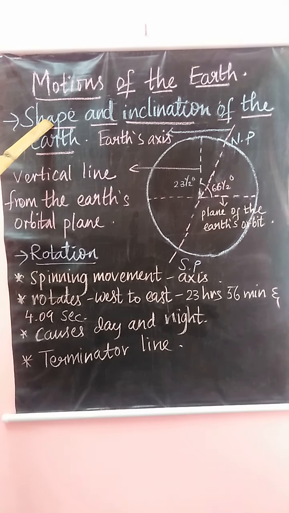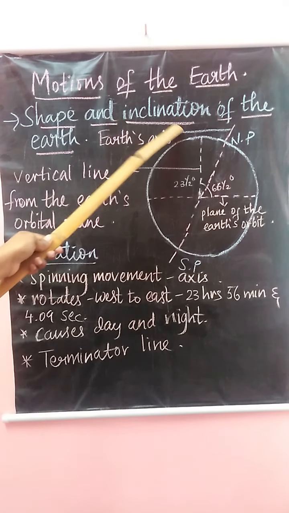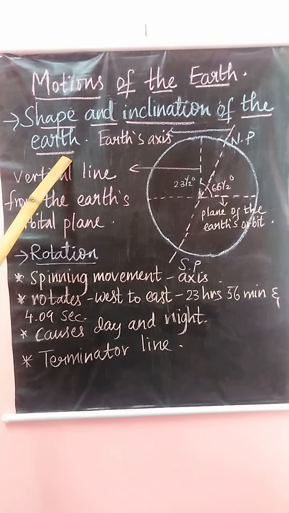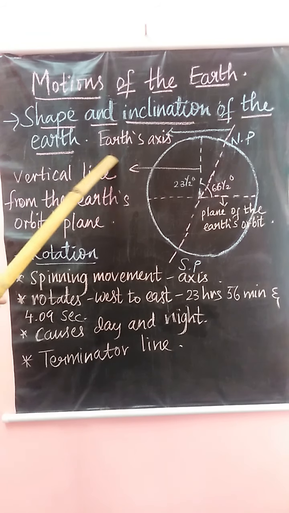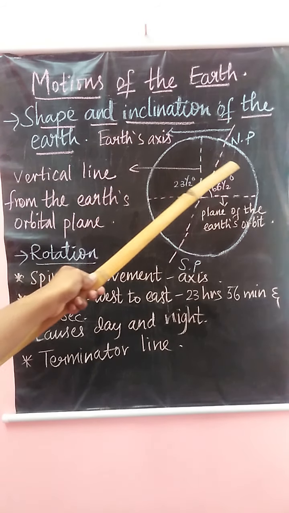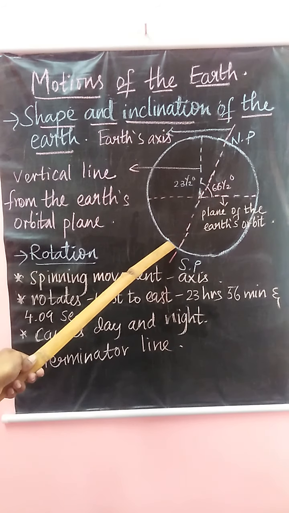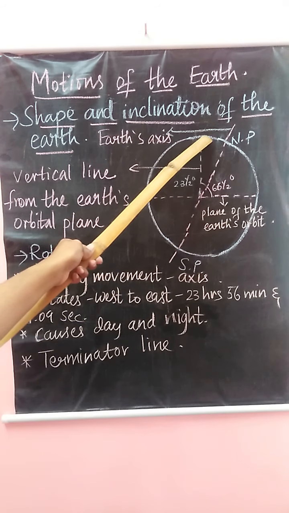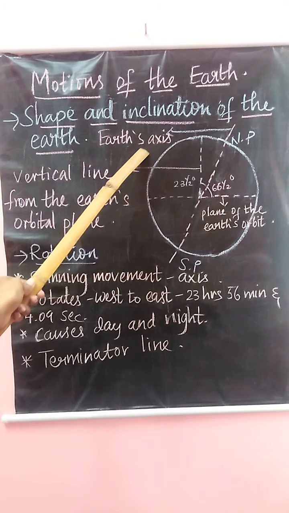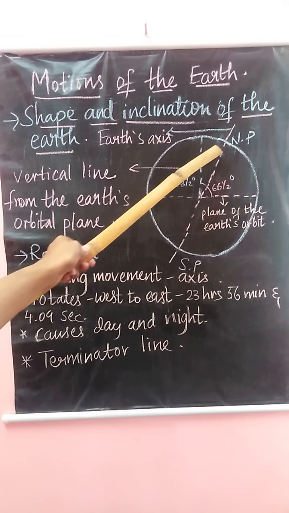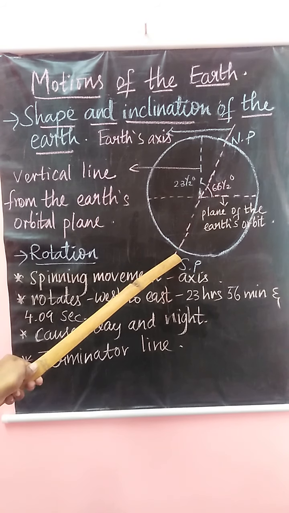To understand the motions of the earth better, you need to be familiar with the shape and inclination of the earth. What is the shape of the earth? The earth is spherical in shape. See, you have to understand the earth rotates on its axis. What is an axis? An axis is an imaginary line that runs from the North Pole to the South Pole through the center of the earth.